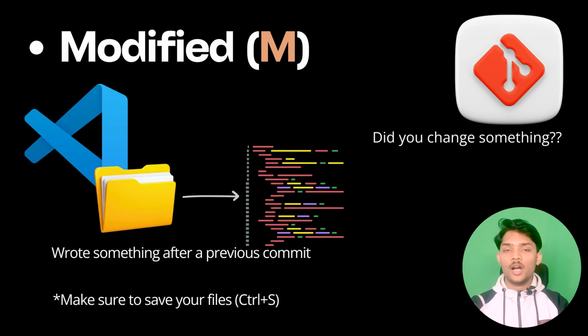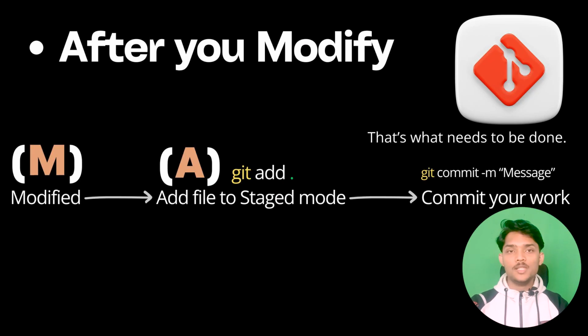Now after you make a commit and you try some new things on the code, you will be prompted with an M symbol after you press Ctrl+S. This is the most important thing. If you somehow forget to press Ctrl+S, you will be wondering why your file is not being saved. So to save, you have to do this, and after you see an M symbol, that means the file is modified after a commit. That means there is a commit earlier and after that commit you modified this file. So if you see M, you have to again add that file to staged mode, then you have to commit once again.